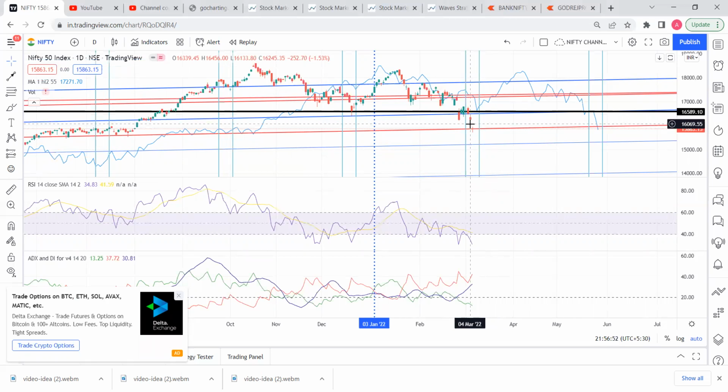First, we'll try to cover this gap, which is around 16,130 odd. 16,130 to 16,240 is the range. This gap is something that we'll try to cover. The gap gets covered at 16,240, and the low of the gap was around 16,133. So a bounce back to the 16,100 to 200 zone would be a good selling opportunity.